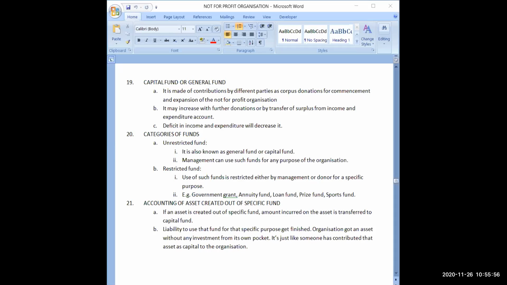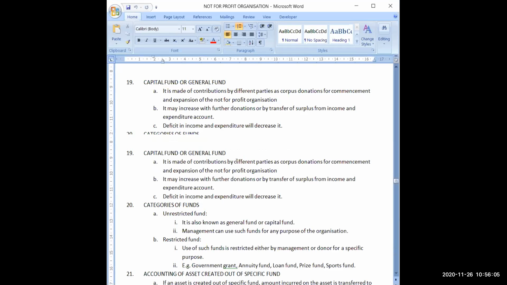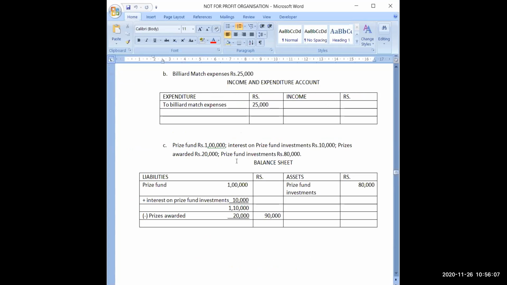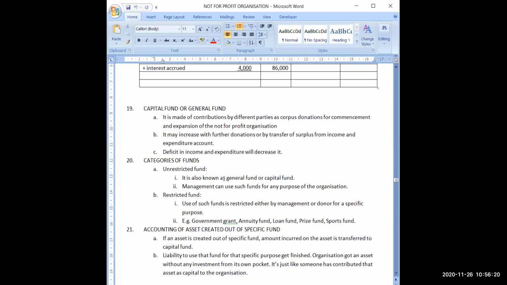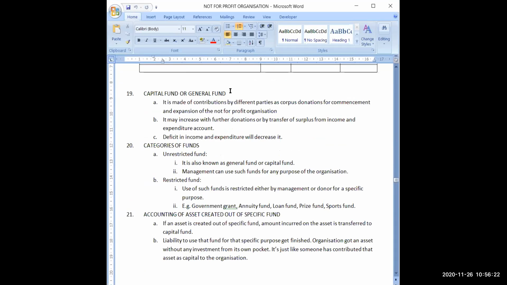Now, what are the categories of funds? So one is unrestricted fund and one is restricted fund. Yesterday we have learned about fund-based accounting. Like suppose in this question we have discussed about prize fund. So prize fund will be used only and only for the distribution of prizes. That will not be used for any other purpose. So its use is restricted. But capital fund or general fund is having unrestricted use.